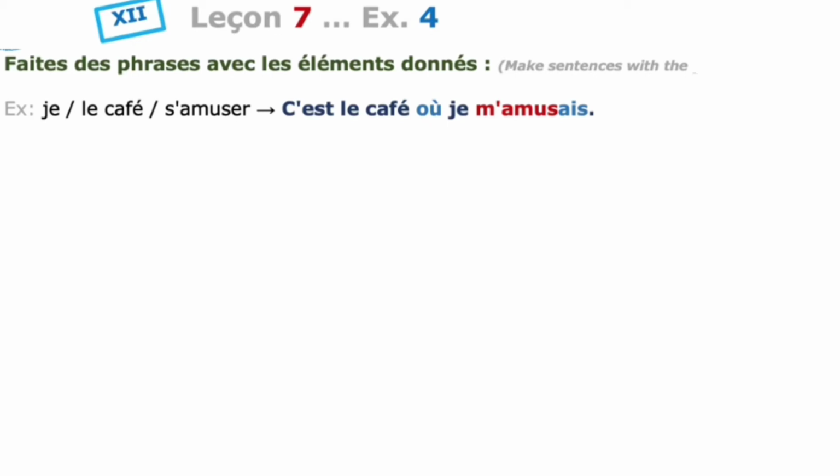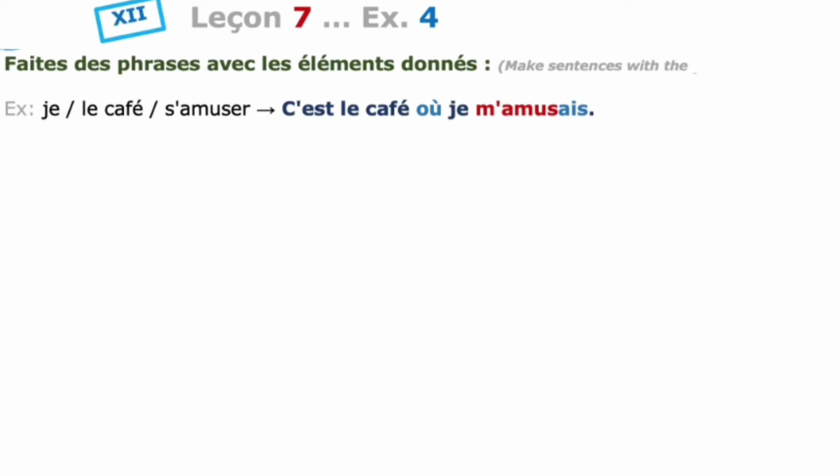When the subject is je, the ending is ais. When the subject is tu, again ais. When the subject is il or elle, the ending of the imperfect is ait. When the subject pronoun is nous, the imperfect ending is ions.